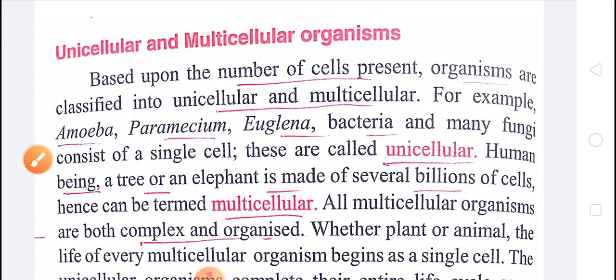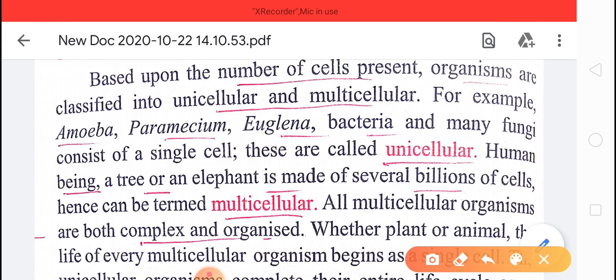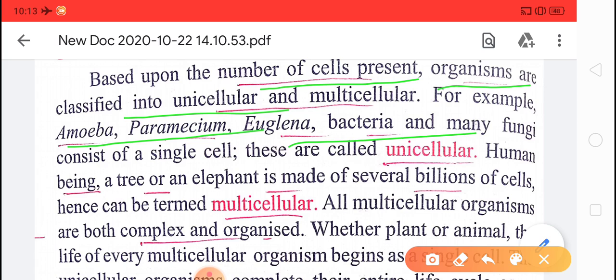So children, as you see on your screen, based upon the number of cells present in an organism, they are classified into unicellular and multicellular. For example, amoeba, paramecium, euglena, bacteria, and fungi, basically yeast, consist of a single cell.